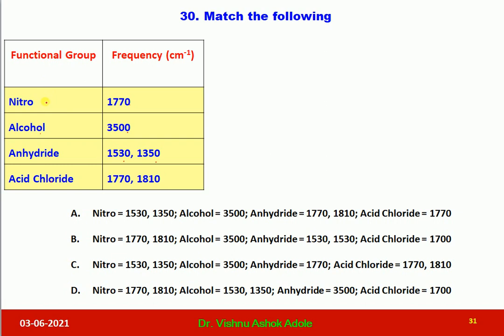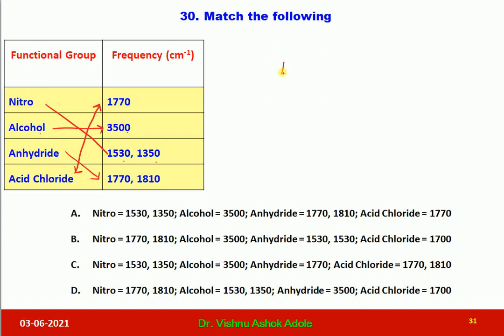The nitro group will have 1530, 1350, already discussed. Anhydride is not discussed, this is important. Acid chloride I have discussed in the previous question, it is 1770. Alcohol is definitely 3500 reciprocal centimeter, and anhydride shows two important signals, 1770 and 1810.